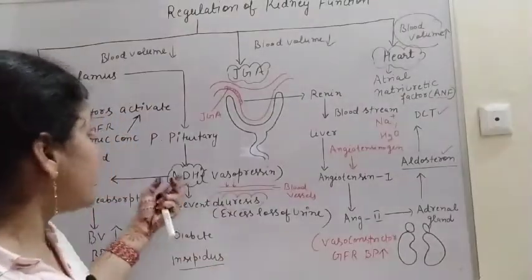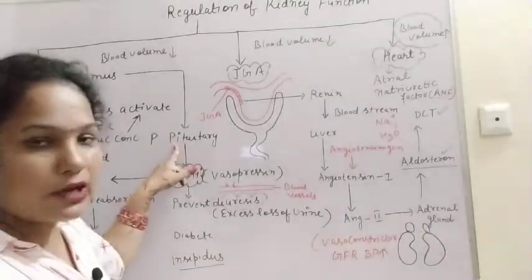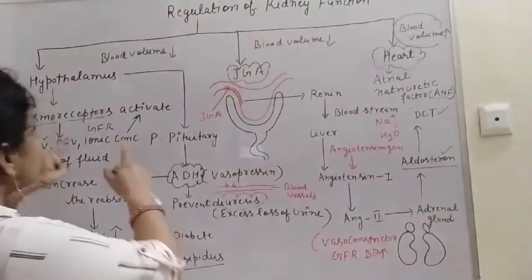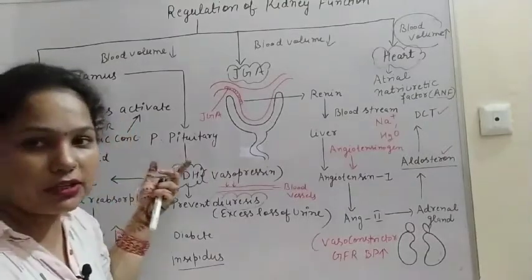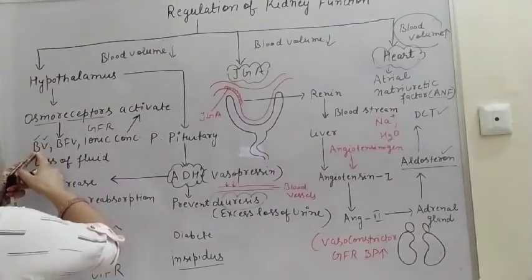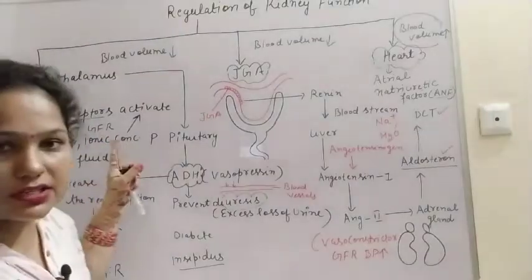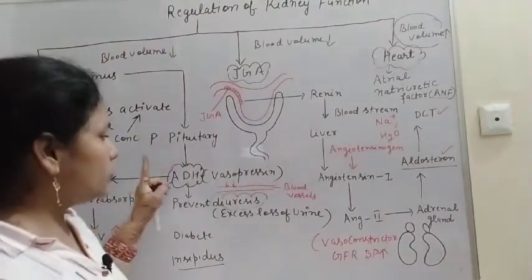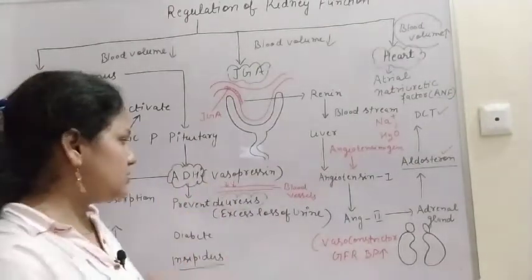It is maintained by ADH, and ADH is secreted by the pituitary, and the pituitary is regulated by the hypothalamus. And how is the hypothalamus activated? It is activated by the osmoreceptors, and these osmoreceptors activate when there is a fall in the GFR, blood volume, body fluid volume or the ionic concentration. If it is decreased, then the hypothalamus sends the signal to the pituitary. And ADH, also known as vasopressin, it is very